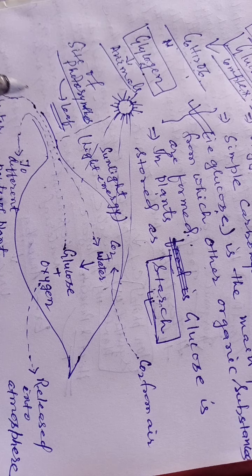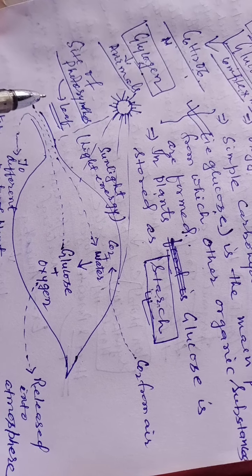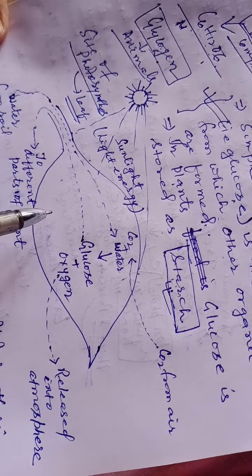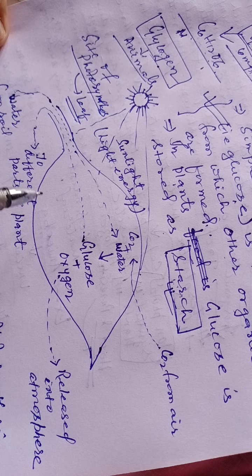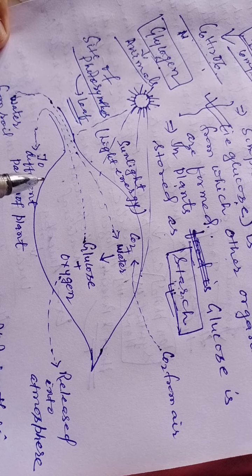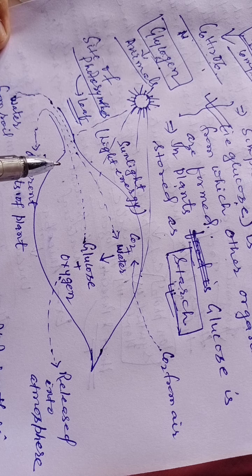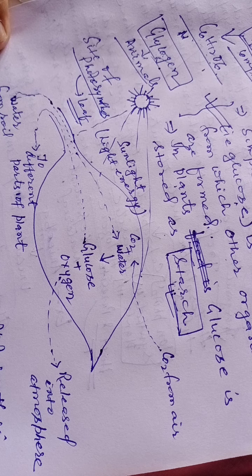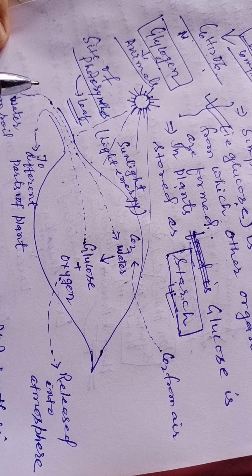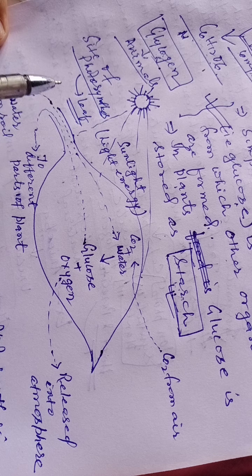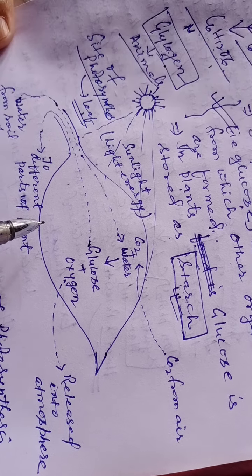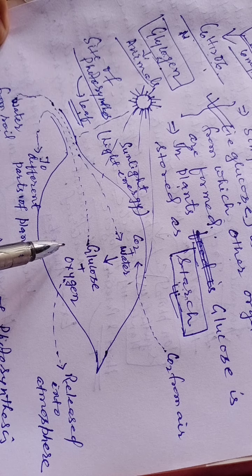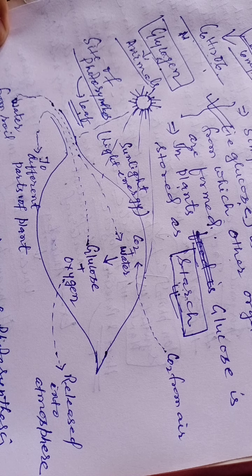Generally it is not essential that only the leaf does it; if the aerial part, like a stem or another part, has chlorophyll, photosynthesis may take place at that part too. But the main site of photosynthesis is the leaf, because the leaf contains a large quantity of chlorophyll.